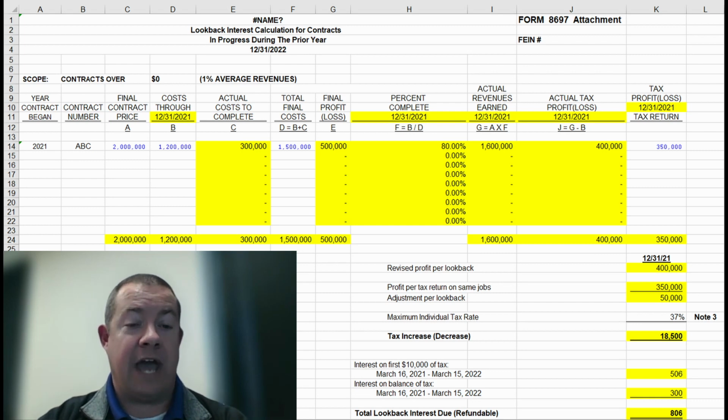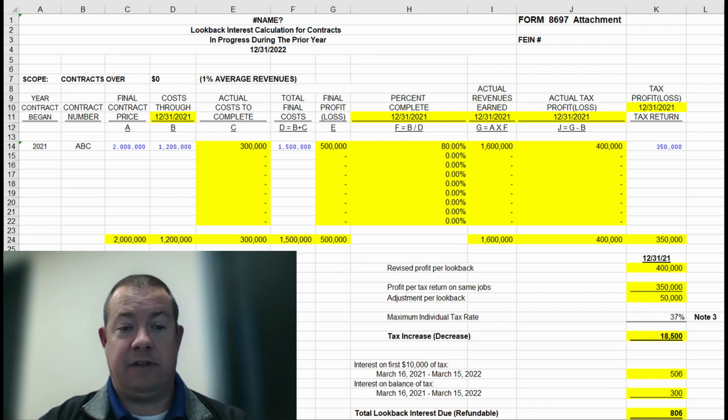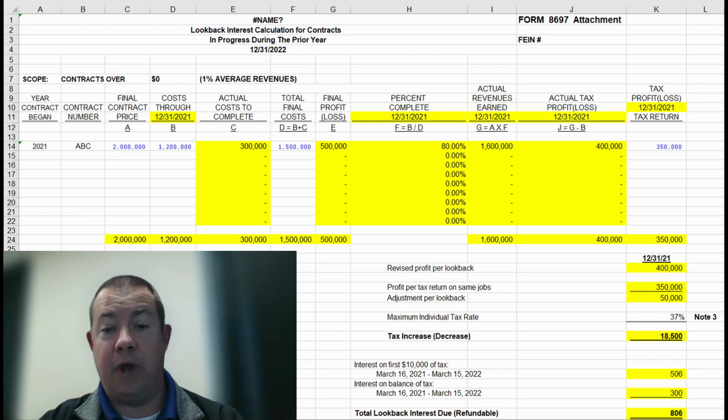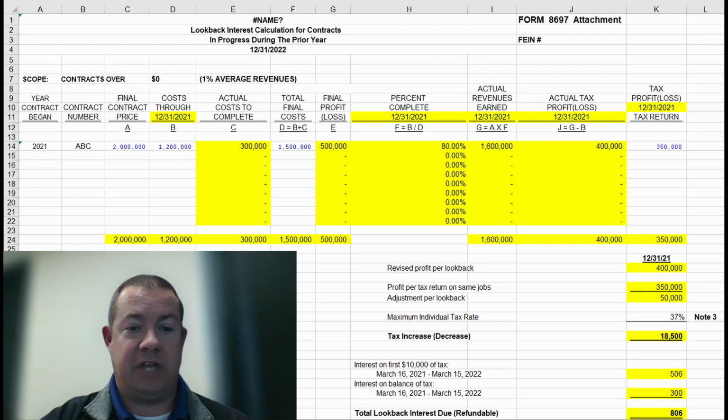In lieu of going back and filing amended returns, this look-back interest basically makes whole with the IRS the interest on that tax that we underpaid. So based on the fact that the contract started in 2021, we take the applicable federal rate on that amount of tax that we owed, and that's how we calculate the interest and then pay it to the IRS. Certainly, we can also have it the opposite, where we overestimate and then end up having to get a refund back from the IRS on that work.